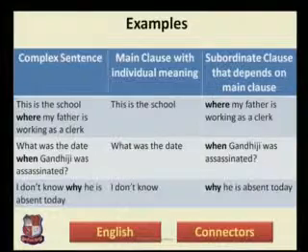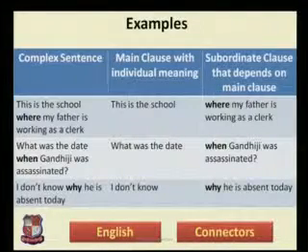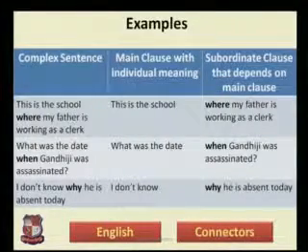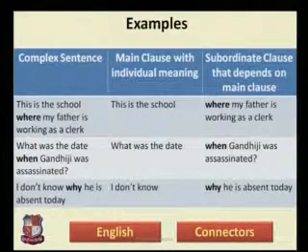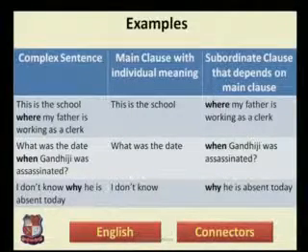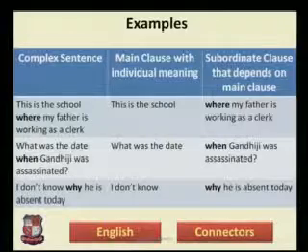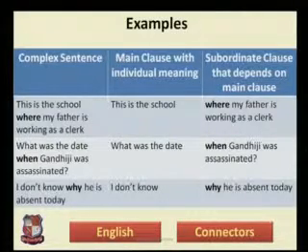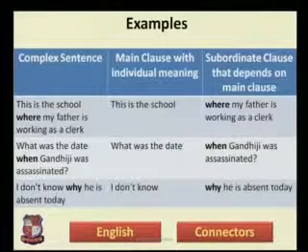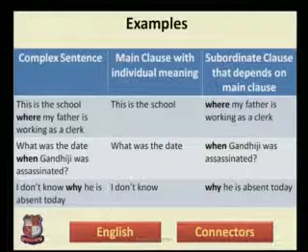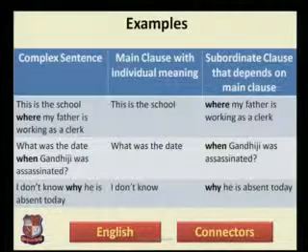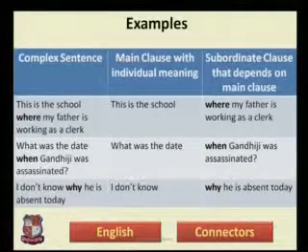This is the school where my father is working as a teacher. This is the school is a main clause. Where my father is working as a clerk is a subordinate clause. As you can see, this is the school. Separately it has its own meaning. If it stands alone, then also it has its meaning. But the sentence where my father is working as a clerk does not have its own individual separate meaning. It needs the help of a main clause.